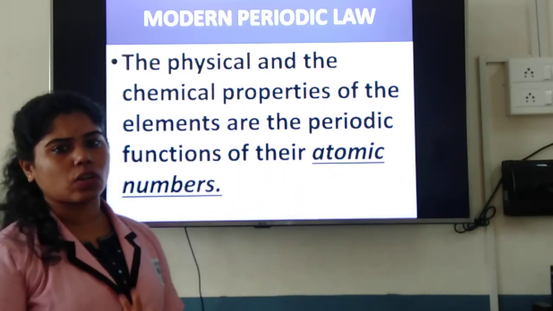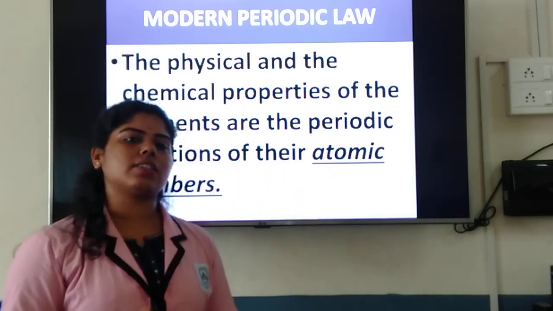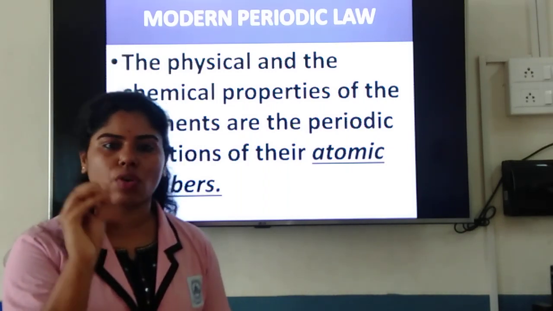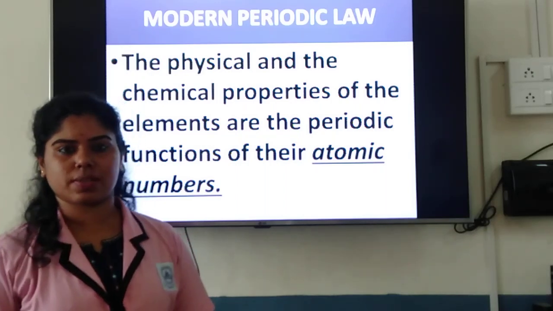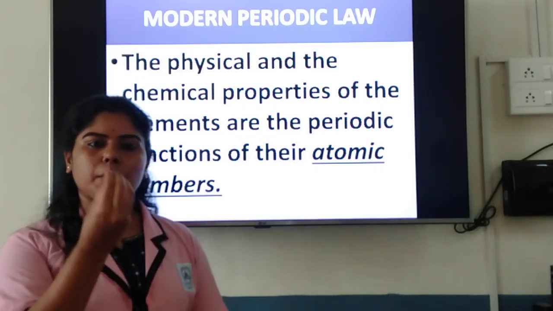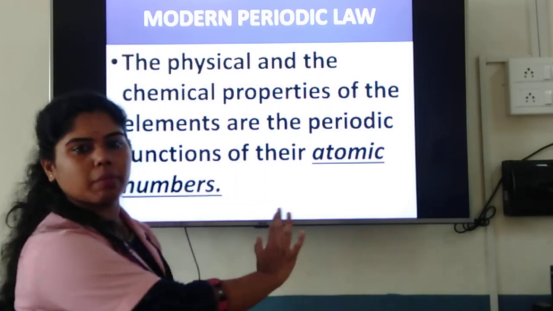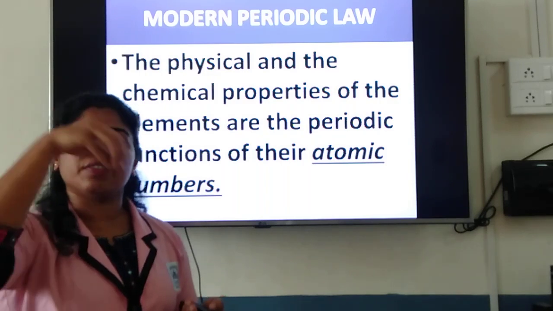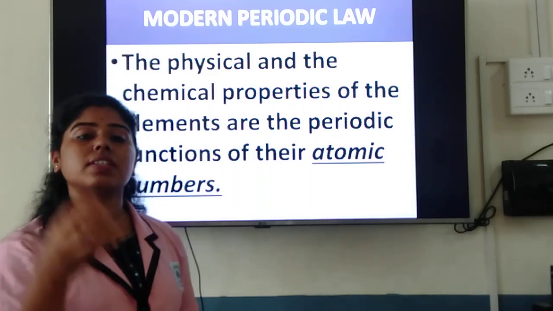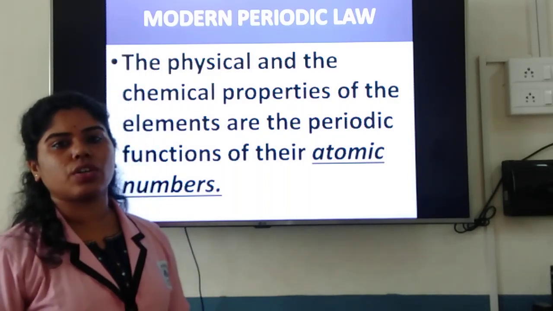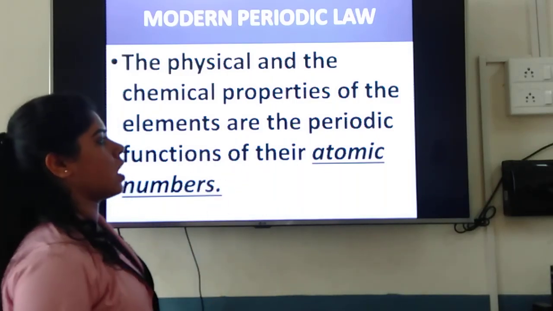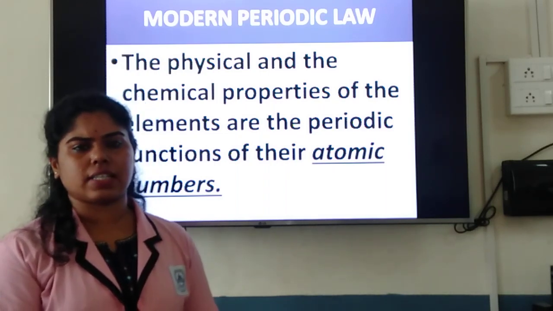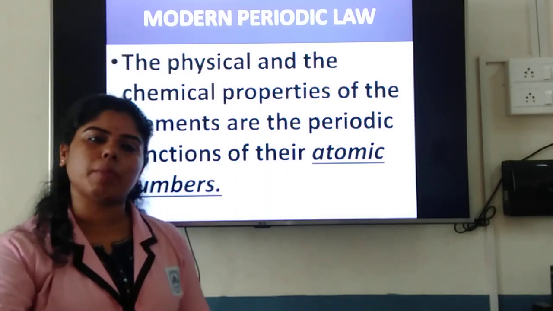Now, when we say atomic number, go to your previous classes, you have studied that atomic number is nothing but the number of electrons, or that is equal to the number of protons. Correct? In a simple manner, the number of electrons or number of protons is nothing but atomic number. Now, in an atom, there are protons, an equal number of electrons, and neutrons, correct? They are subdivided into different categories. Here, when we say atomic number, it can be equal to nuclear charge also. Nuclear charge, or number of electrons, or number of protons.